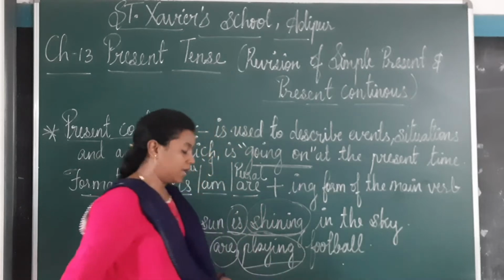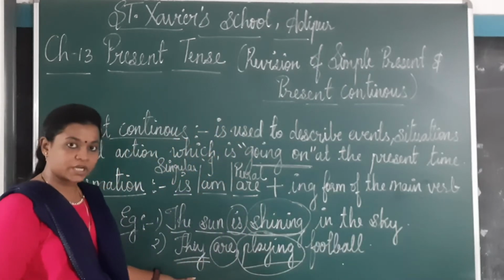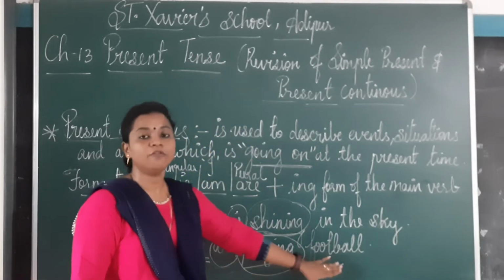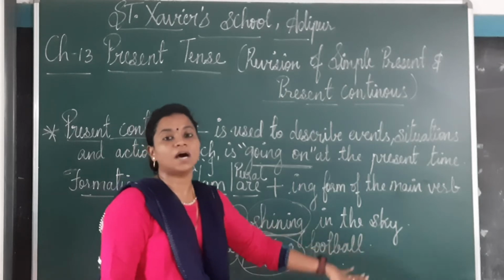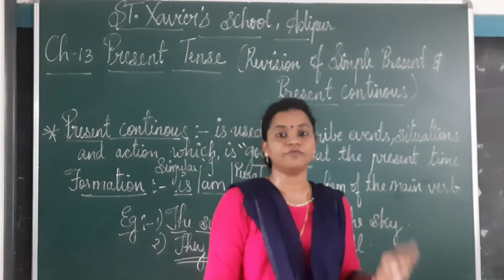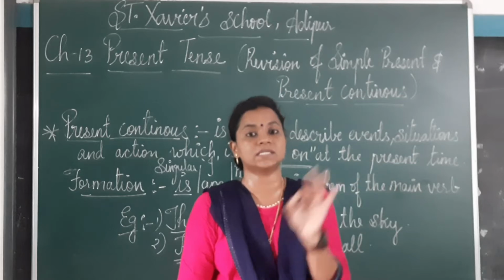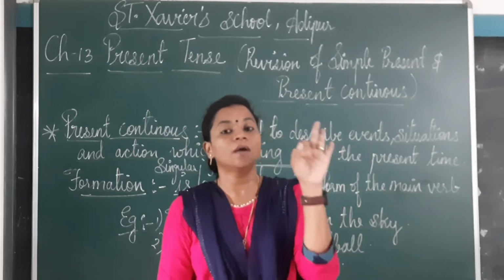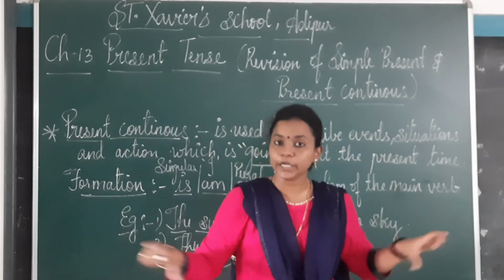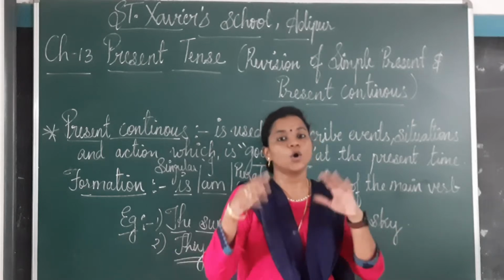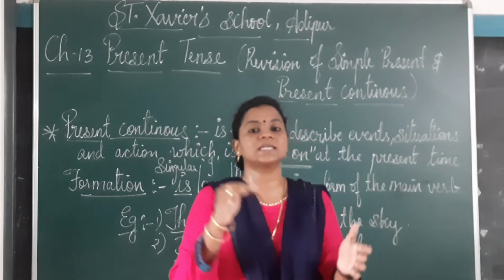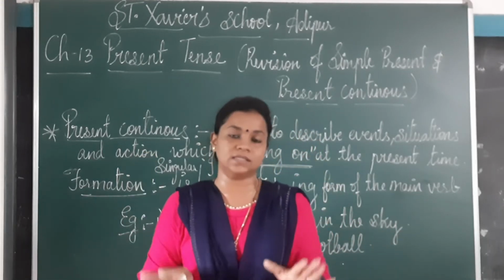Playing football. They, a plural subject, are playing football. So this is our present continuous tense. जो action present moment में continue manner में चल रहा होगा उसे हम बोलते हैं present continuous tense.